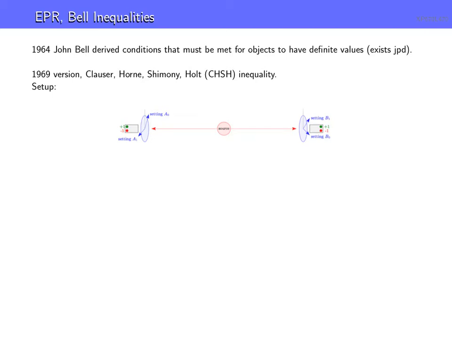Now each individual has a choice of 2 options of how to measure. So Alice has 2 choices, A0 we'll call it, and A1. The way we want to think about this is as the particle coming through, say, a polarizing beam splitter, and just changing the angle. That's why these are set at angles. You're setting the polarization basis to measure in that particular basis, so there are two bases that Alice can measure in.